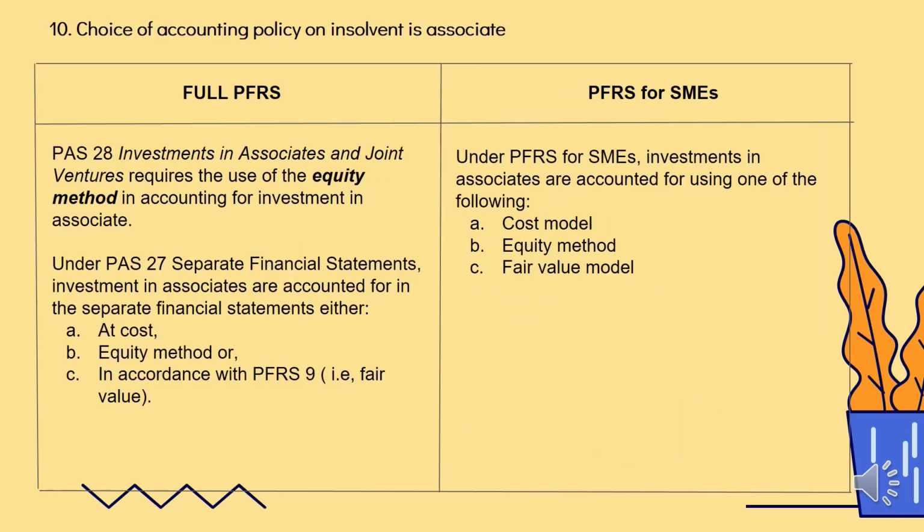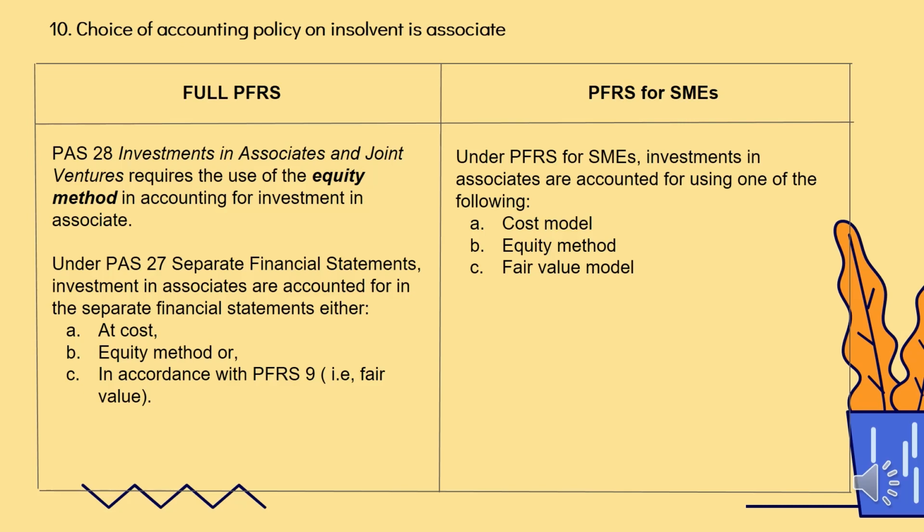Choice of accounting policy on investment in associate. If you have an investment that is more than 20% up to 50% of one corporation, halimbawa ako merong investment kay Corporation B, up to 50%, meron ako tinatawag na investment in associate. At dahil associate ko siya, meron akong significant influence in decision making of the company. At the same time, meron akong 50% investment at meron akong 50% income or share sa income ni Corporation B. If ito ay nag-increase ng 50%, ang tawag na doon investment in subsidiary.